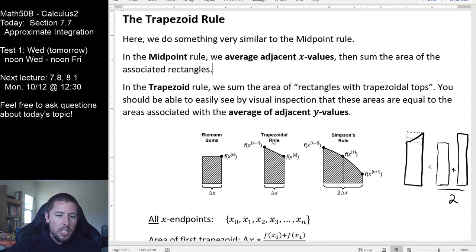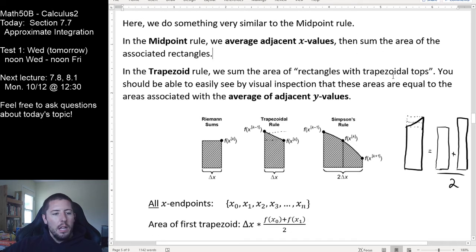So a trapezoid with a rectangular base has an area that is equal to the bottom bound rectangle averaged with the upper bound rectangle. So midpoint rule says average adjacent x values, trapezoid rule says average y values. That's our conceptual relationship between our midpoint and our trapezoid rule here.